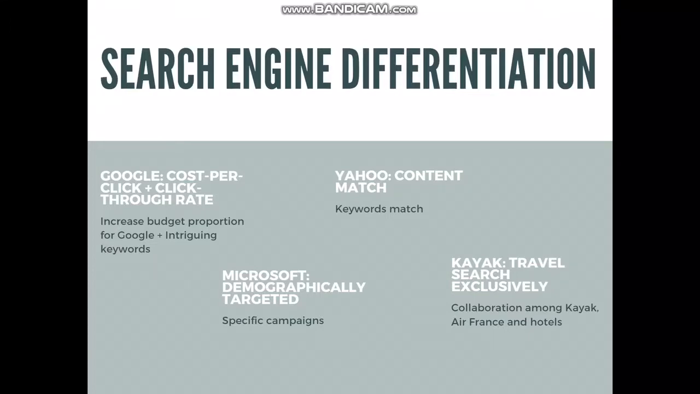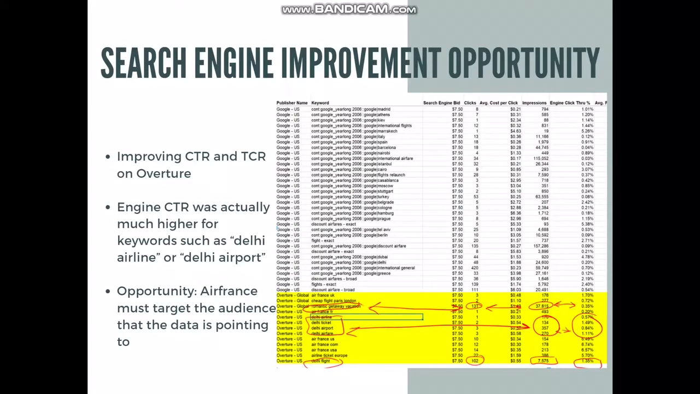So the next part of the presentation looks into data and the analysis thereof. Here we look at search engine improvement opportunities. The search engine that we chose was Overture because this had the lowest ROAS, which is the return on ad dollar spent, and also the lowest typical engine click-through rate. We saw this opportunity to increase the ROAS by driving visitors to website and then converting them into customers.